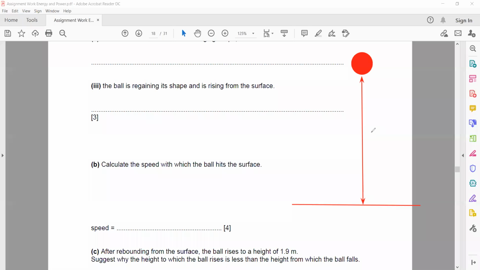So it is at a certain height, a height of 2 meters. That's potential energy, so mgh.